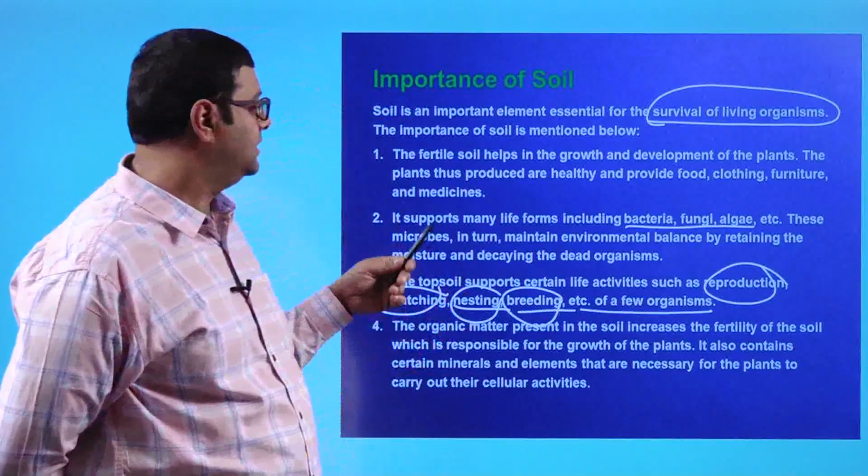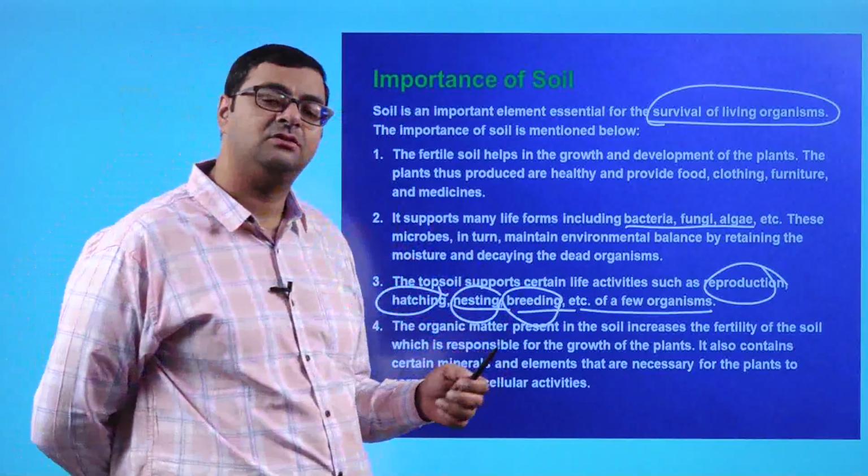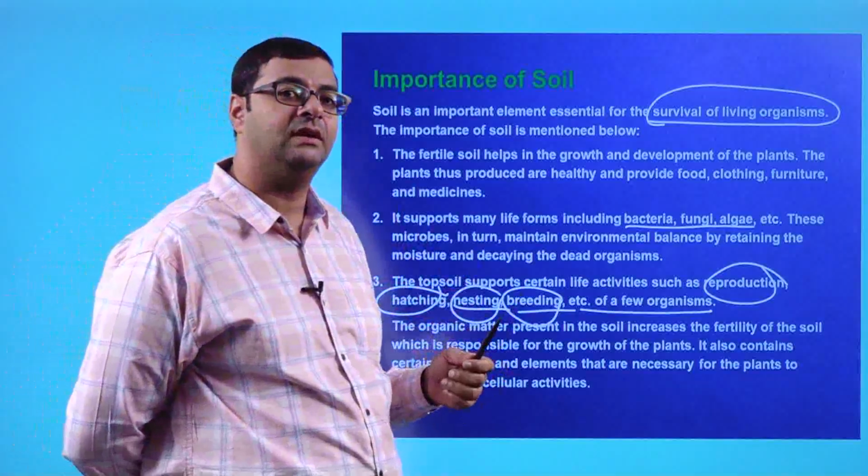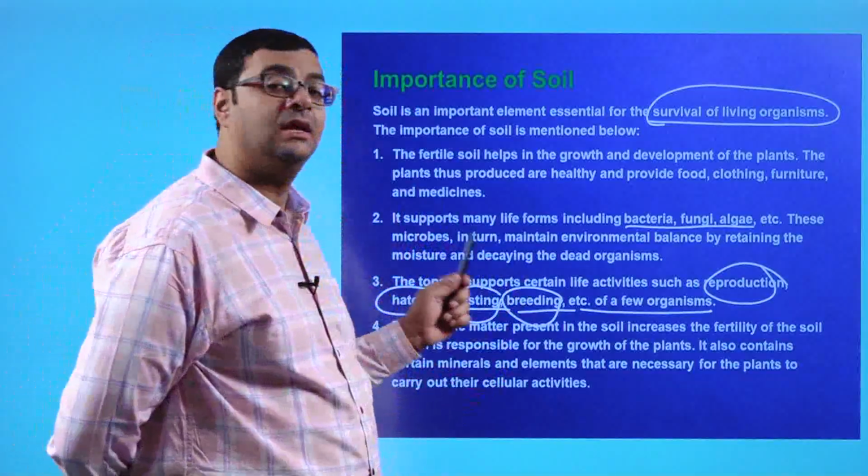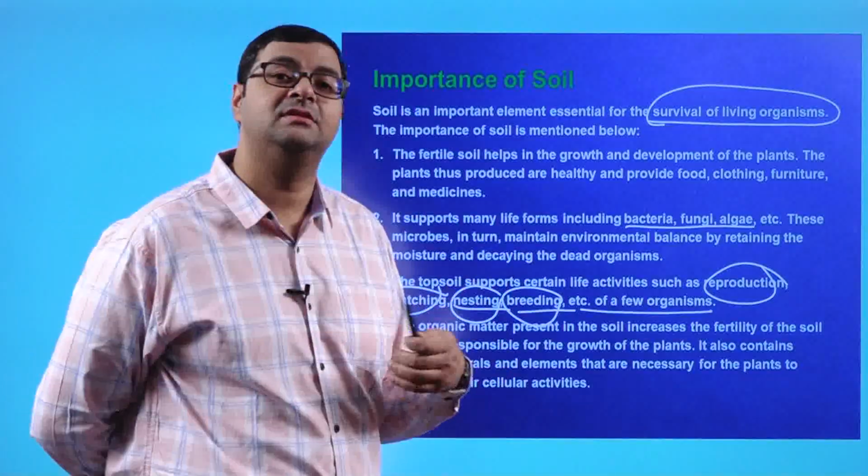When I say taken care of, that means it is giving us support.